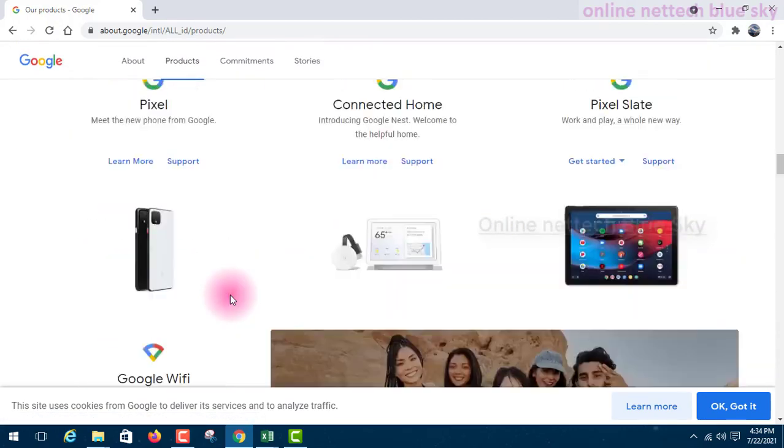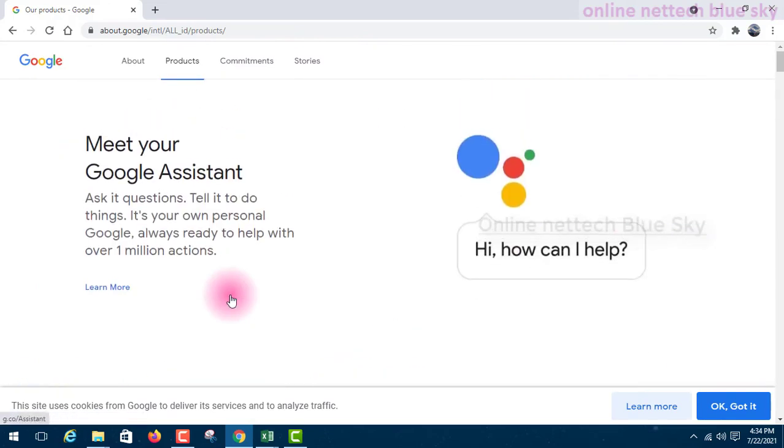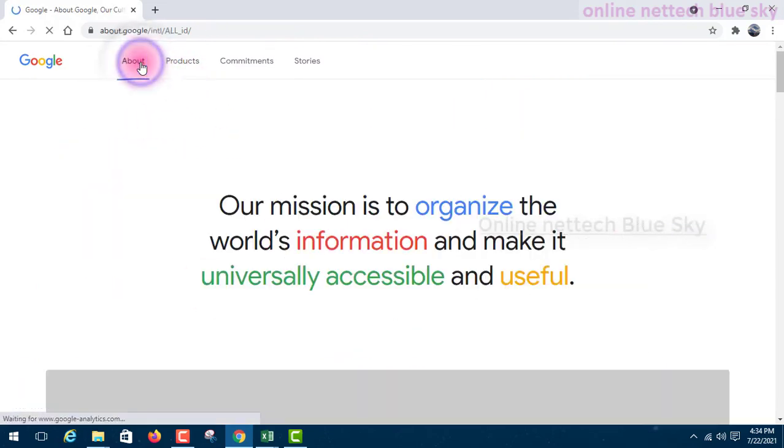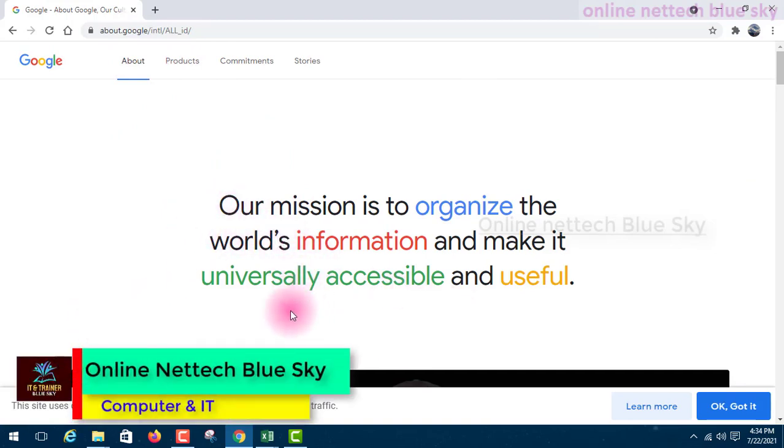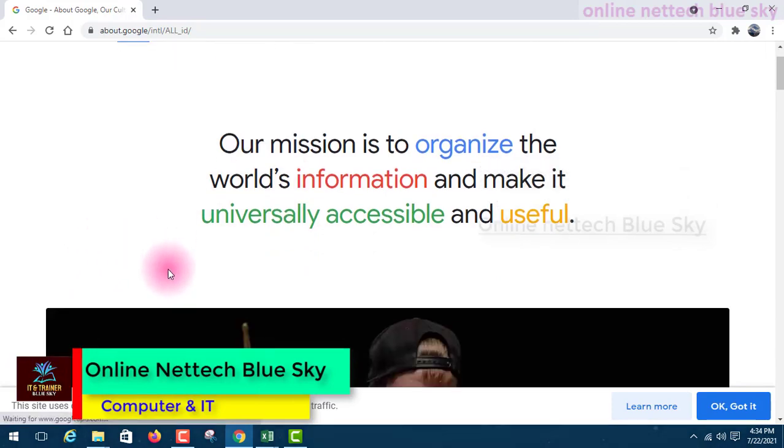First, let's look at About. You can see it says our mission is to organize the world's information and make it universally accessible and useful.